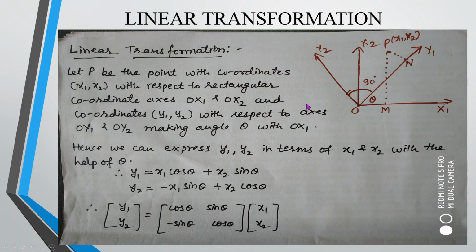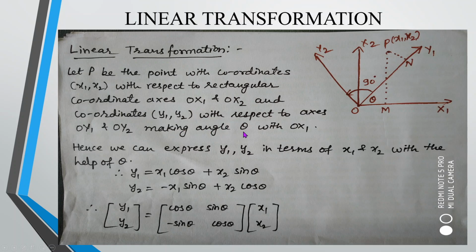Accordingly, to form the relationship between the variables y1, y2 and x1, x2, we know that in a right angle triangle I can involve the trigonometric terms, sine as well as cosine. With the x coordinate, cos theta is associated, and with the y coordinate, sin theta is associated. That is all we know. So I have considered a point P with coordinates x1, x2 with respect to the rectangular coordinate axes OX1 and OX2.